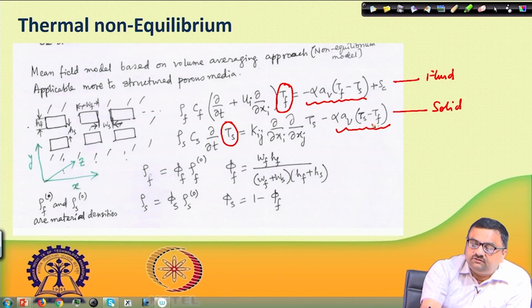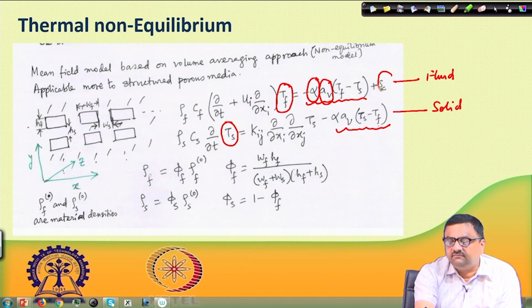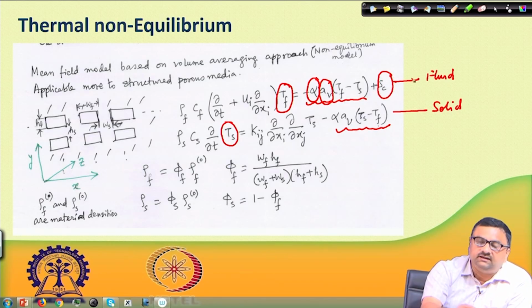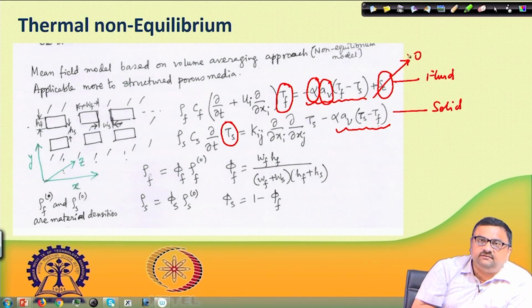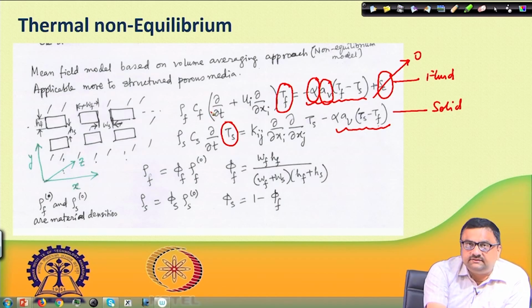So, there is something called a heat transfer coefficient, which is important here. It is placed here, and this is the surface area per unit volume. This is how the heat transfer is addressed from one phase to the other. And there is one S C term dangling here, because this S C is in case there is any generation happening. Most likely we assume that there is no generation, so this term is 0, and this is the way they are writing these notations.